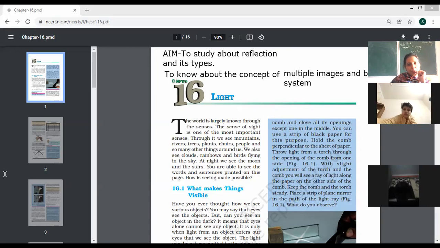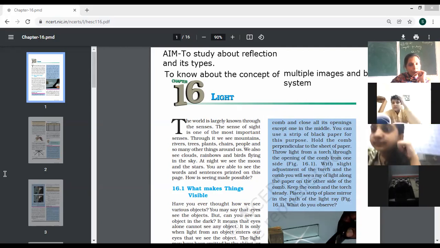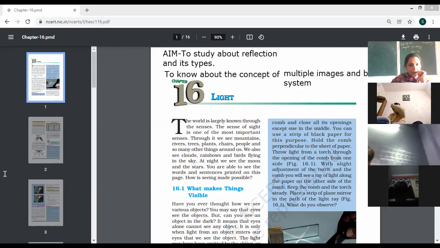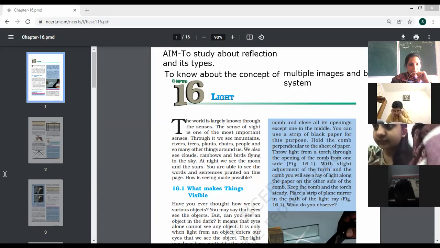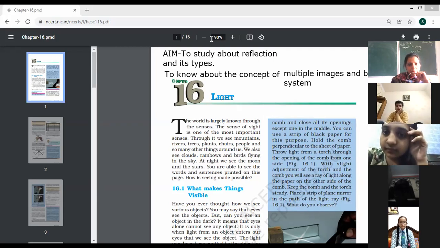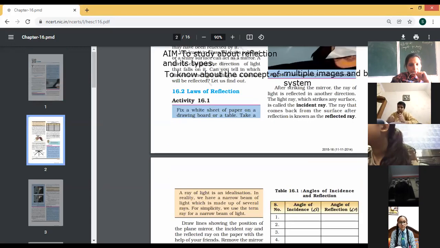And the next thing we are going to study is the braille system. The persons or children who don't have eyes or don't have vision, how can they read? They can also study with the help of the braille system. So all these things we are going to study in this chapter. It's a very interesting chapter, and this chapter will continue till you are studying your science subject.